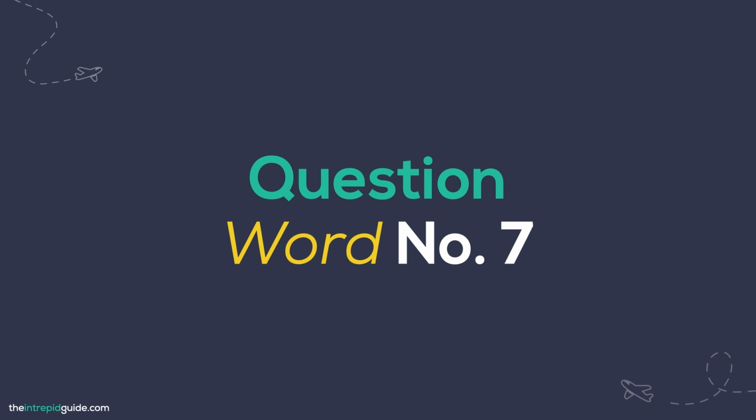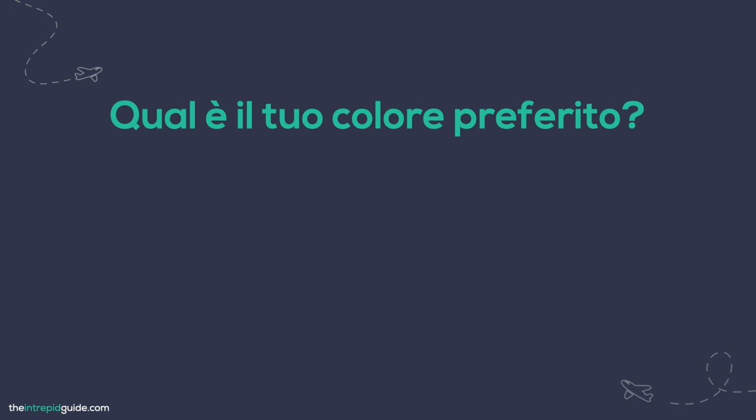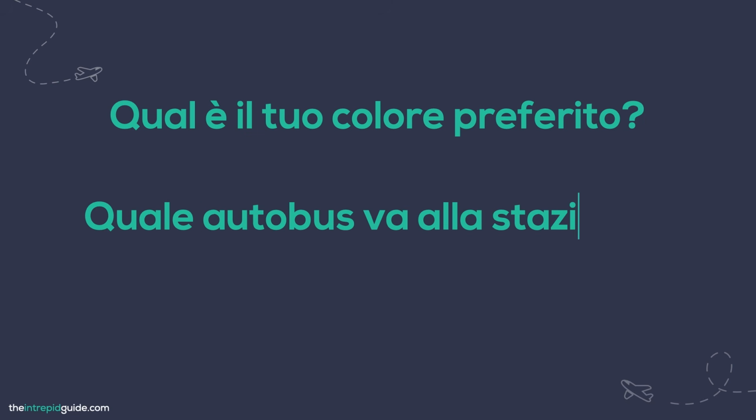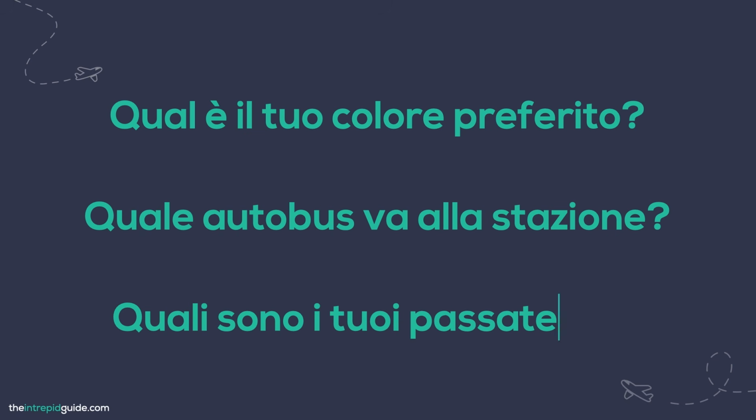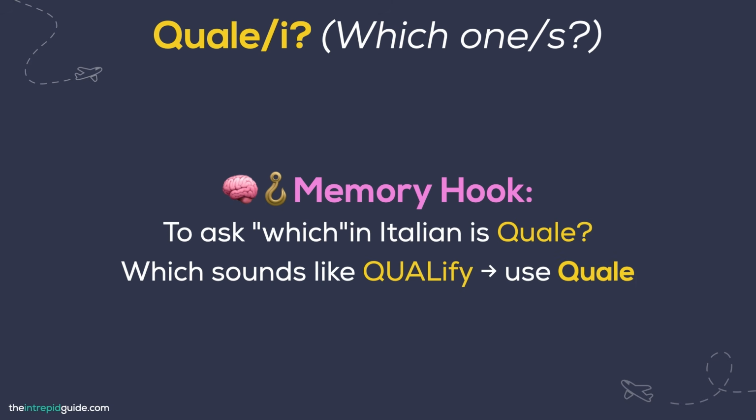Now the next Italian question word is used when choosing more than one option. Take a look at these examples and see if you can spot it. Qual è il tuo colore preferito? Quale autobus va alla stazione? Quali sono i tuoi passatempi? Can you spot the question word? To ask which or which ones in Italian is quale, which sounds like qualify in English, because when something qualifies, it means it's the one you've chosen from all the others.